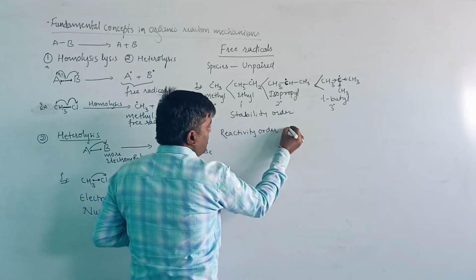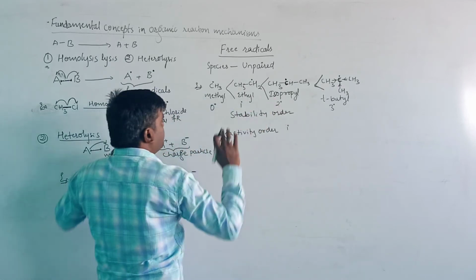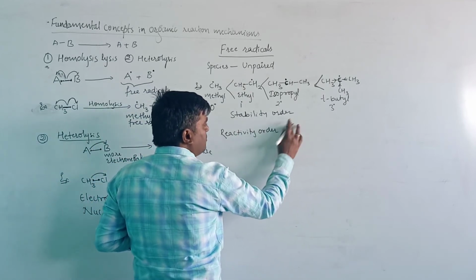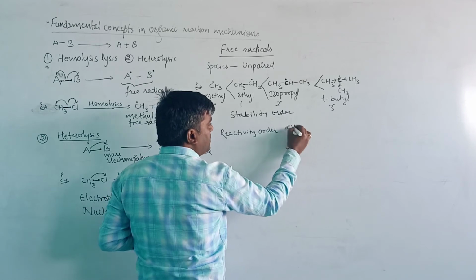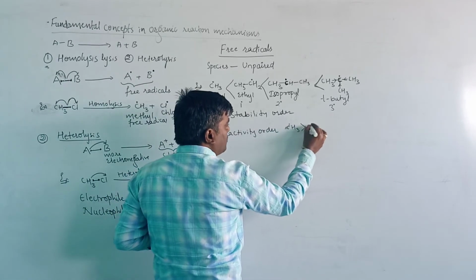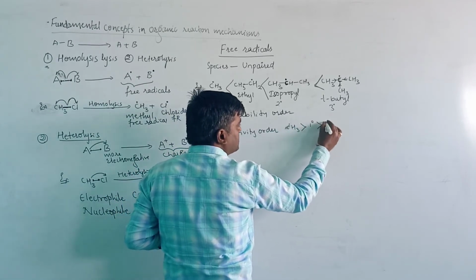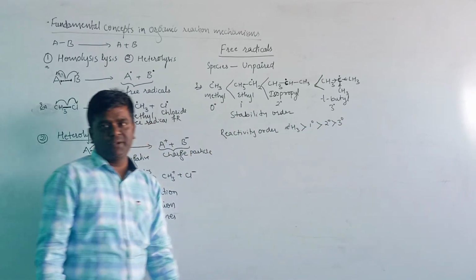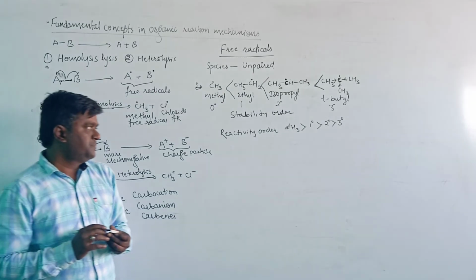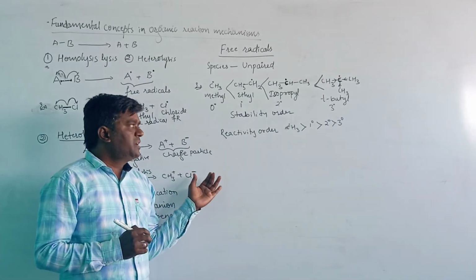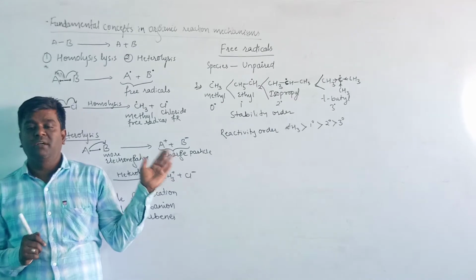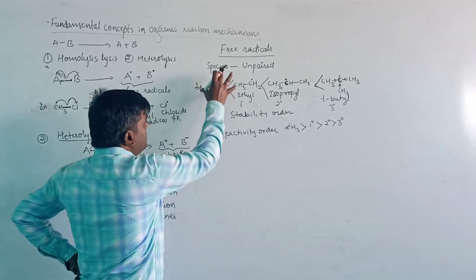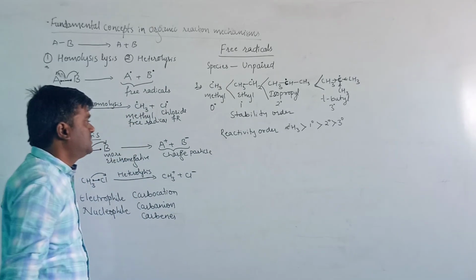The reverse of this: 0 degree, or we can call it methyl free radical, is more reactive compared to the primary free radical, secondary free radical and tertiary free radicals. The methyl free radical is the most reactive, then the primary, then the secondary, then the tertiary. This is about the free radicals, and now let us take the